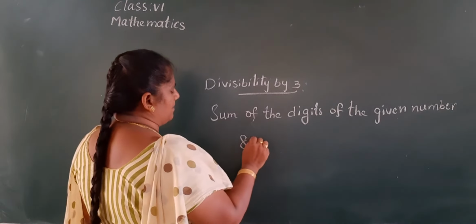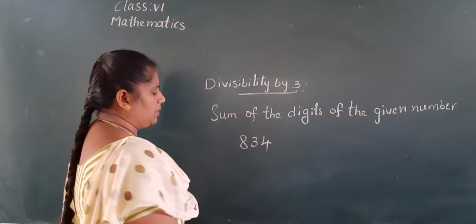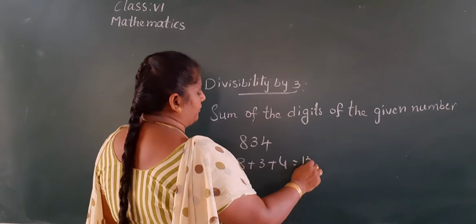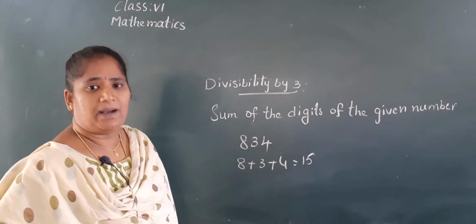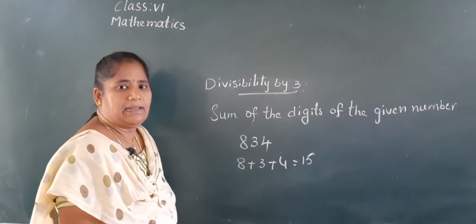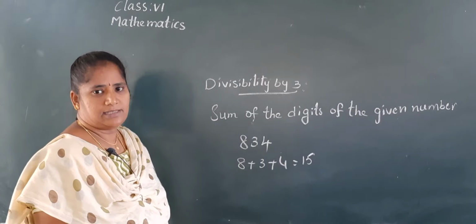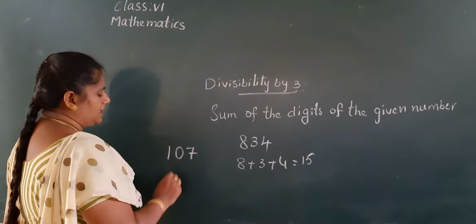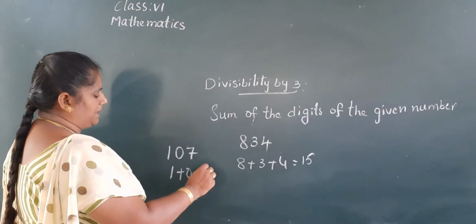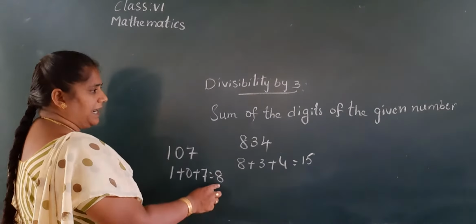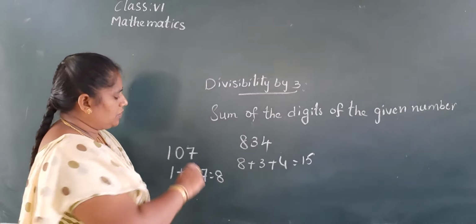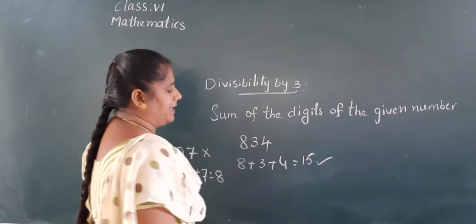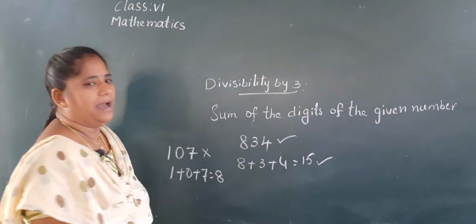Let us take one example, 834. What is the sum of the digits? 8 plus 3 plus 4, 11 plus 4, 15. Yes, 15 is divisible by 3, so the given number is divisible by 3. Let us take one more example, 107. The sum of the digits is 1 plus 0 plus 7, that is 8. 8 is not divisible by 3, so this is not divisible by 3. But there 15 is divisible by 3, so that given number is divisible by 3.